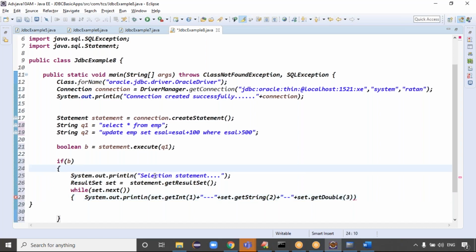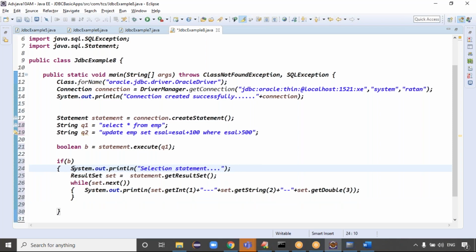Then, statement dot getResultSet. Statement dot getResultSet means what happened, guys? You now got the result set object, which brings all the columns of the table. Exactly. Now the result set object is ready. Once the result set object is ready, then you can read the data, right? Guys, are you clear now?